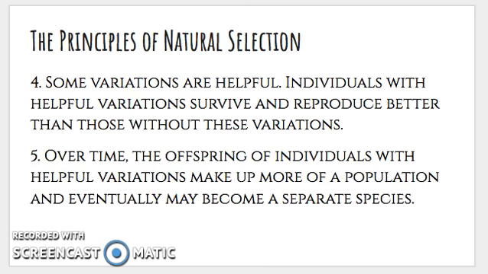It occurs randomly. Some of these variations are helpful, and individuals with the helpful variations survive and reproduce better than those without these variations. Over time, the offspring of individuals with helpful variations, or adaptations as we will call them later on, make up more of a population and eventually may become a separate species. These principles are what Charles Darwin developed over the years.